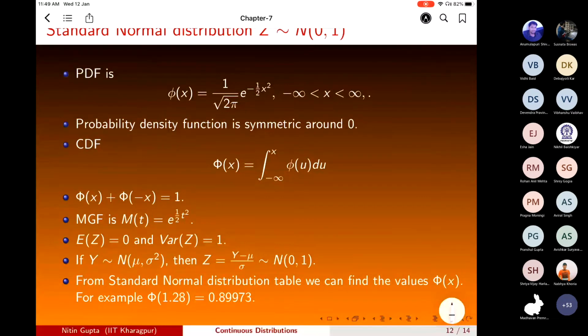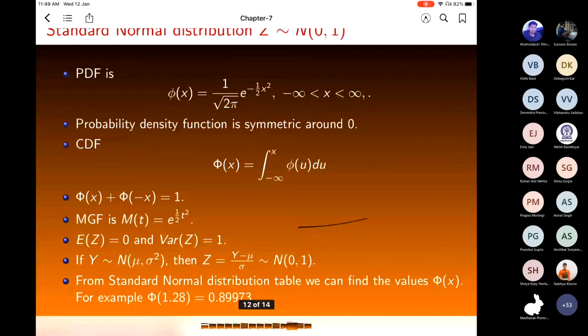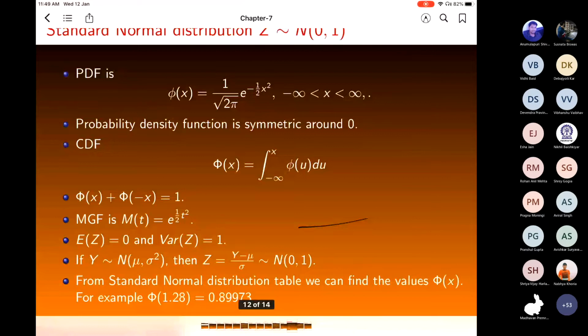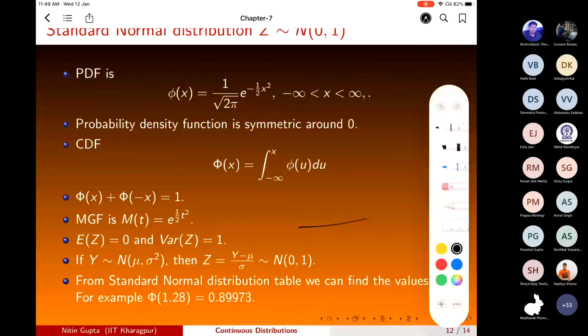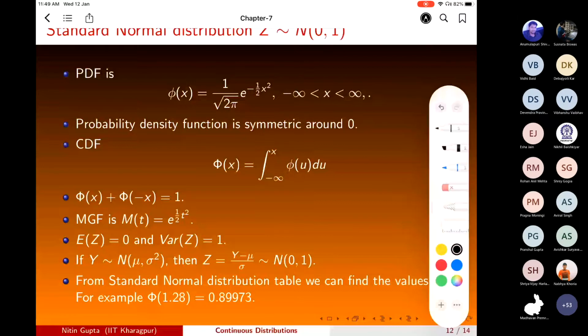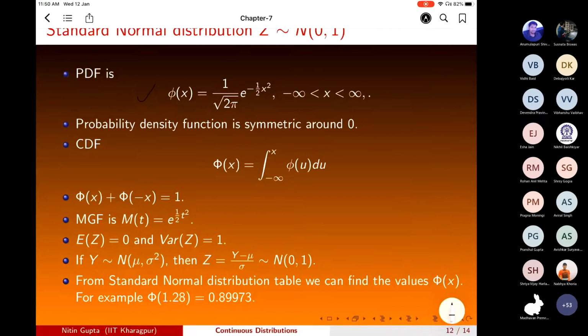In the standard normal distribution, we take mean as 0 and variance as 1. That means mu as 0 and sigma square as 1. Then the PDF basically becomes 1 by root 2 pi e raised to power minus half x square. This density is symmetric around 0.